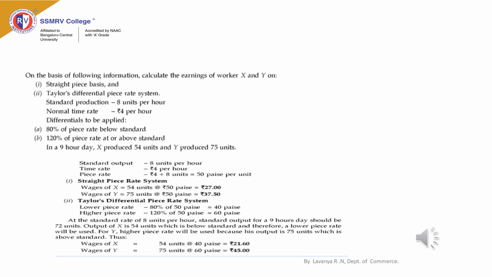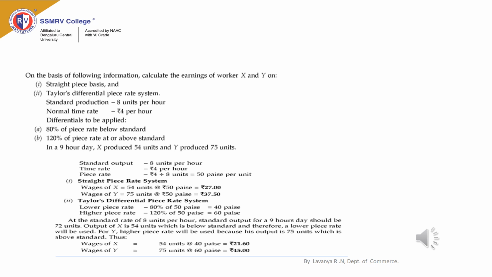The formula used to calculate wages under Taylor plan is wages of X equal to number of units into lower piece rate. So the number of units produced by X is 54 units and the lower piece rate is 40 paise. So the worker X's earnings or wages is 21 rupees 60 paise.